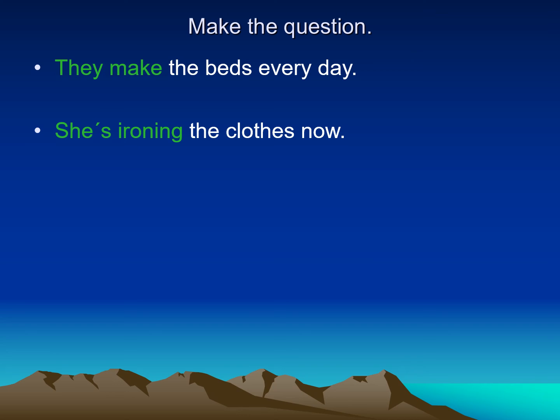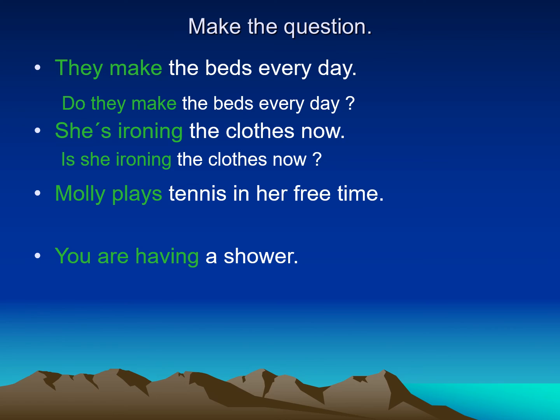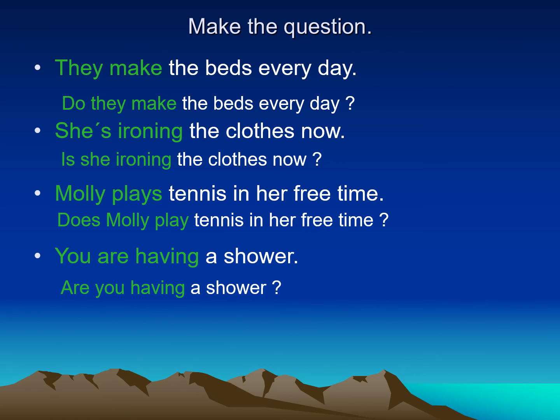What about these? I have: they make the beds every day. She's ironing the clothes now. Molly plays tennis in her free time. You are having a shower. If I'm going to make the interrogative form, in the first one I'll begin with do. Do they make the beds every day? She is ironing the clothes now, so I'll begin with is. Is she ironing the clothes now? Molly plays tennis in her free time, so I have S in the verb, I'll put does. Does Molly play tennis in her free time? You're having a shower, so I have to begin with are. Are you having a shower?